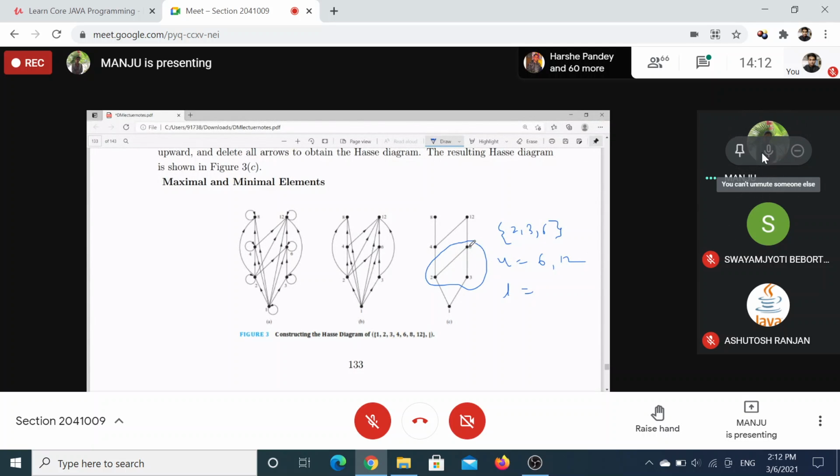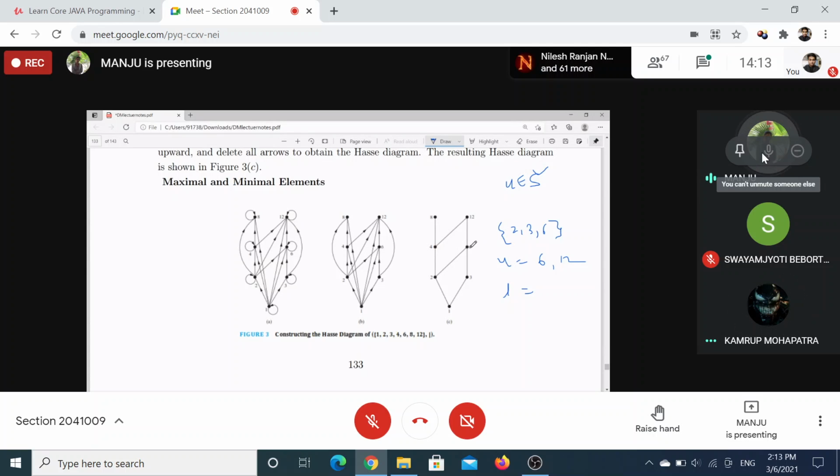Ma'am, but you told about set A, so it must be 6, right? The upper bound is coming from S. That's why I said any element of S becomes an upper bound of A if all elements of A are related to this U. So obviously that may be an element of A, because A is a subset of S, and all elements of A are also elements in S. So this is 6 and 12. What about 8? Ma'am, 8 also will be the upper bound.